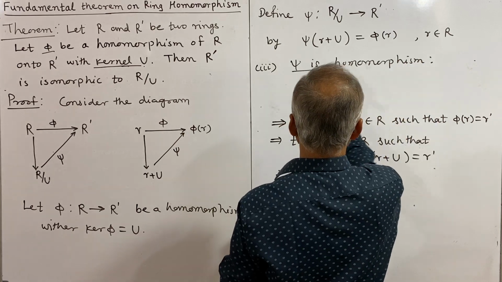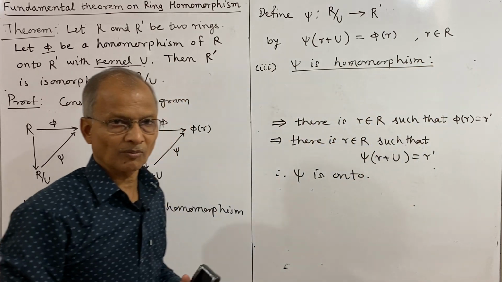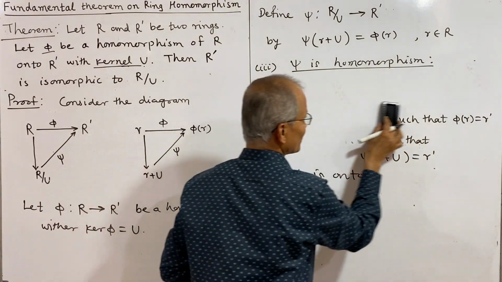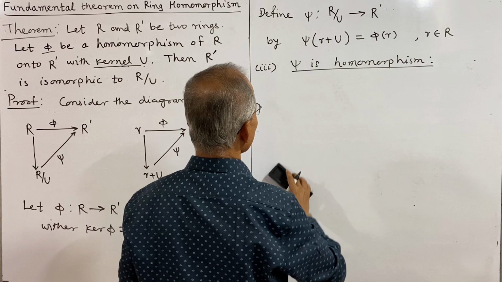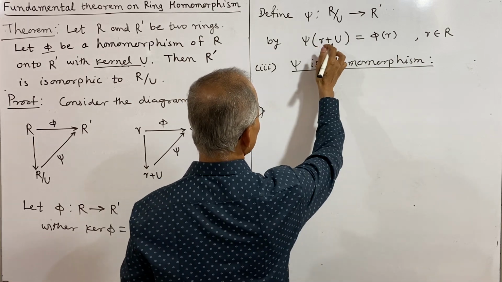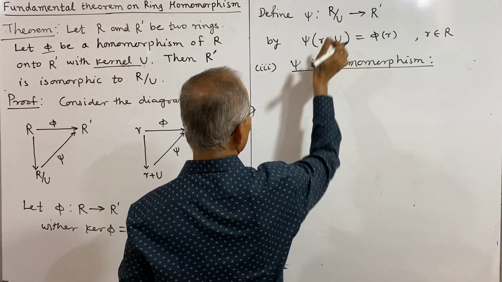For this we have to prove two structure preserving properties, for addition and multiplication. First we consider psi of two elements in R/U.